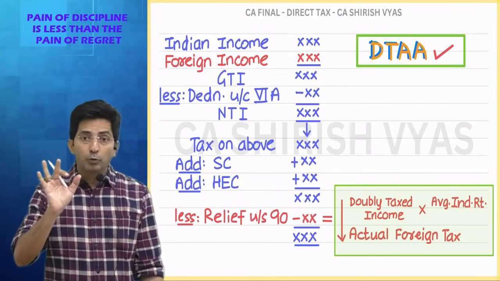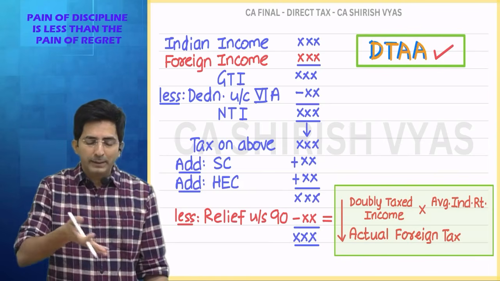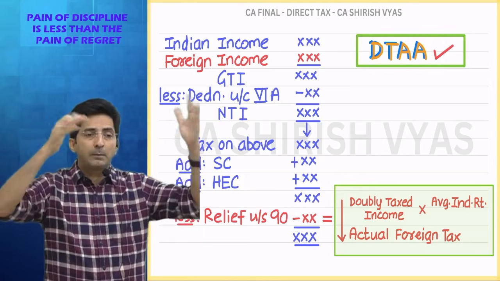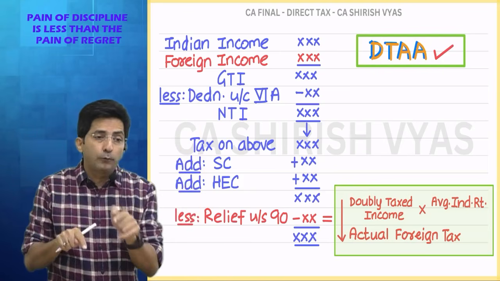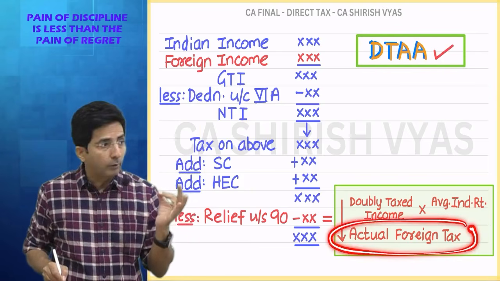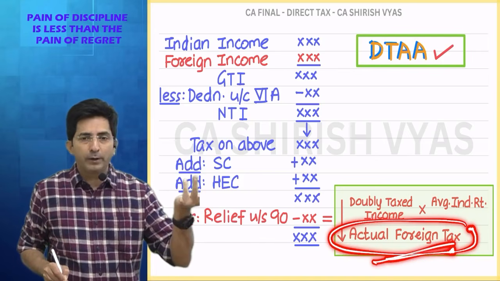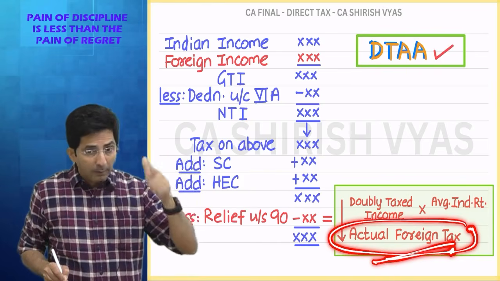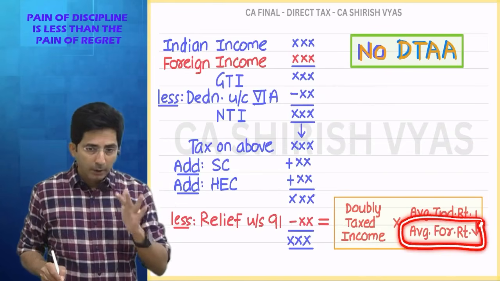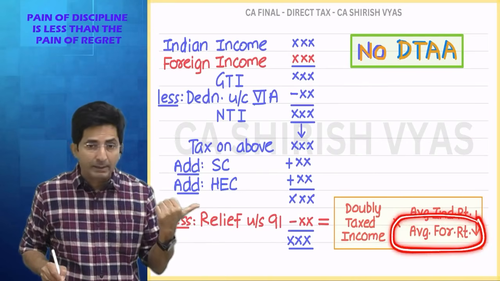Nowhere else will you have to pay attention to what the law is in foreign. What is the law in foreign? Don't they say in the question that in foreign, municipal tax is not allowed, gift is not taxed, and so on. So when do you pay attention to the foreign law? Literally you can learn by heart: one is when you want to find out how much tax you paid in foreign. Obviously, how much tax you pay in foreign depends upon foreign law. And one more place: if you want to find out the average foreign rate, here also you have to go according to foreign law. So currently in the question we are figuring out the average foreign rate.